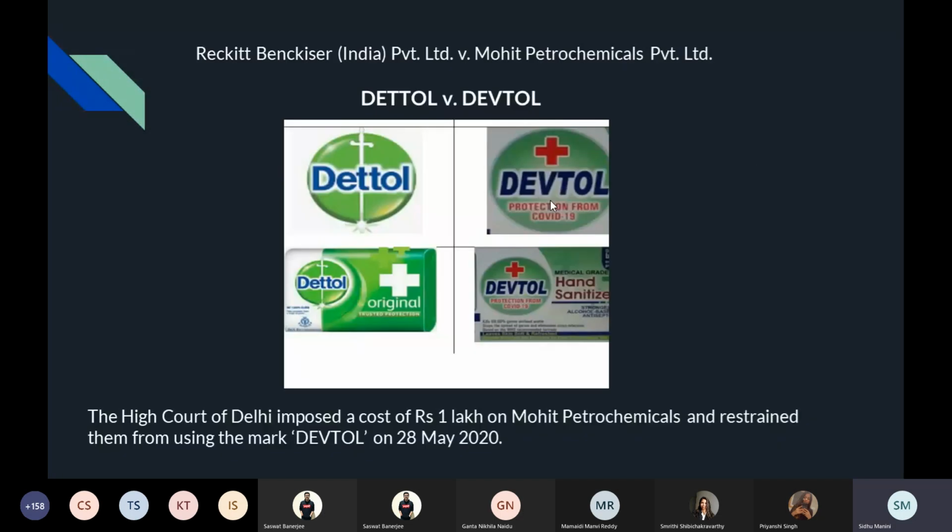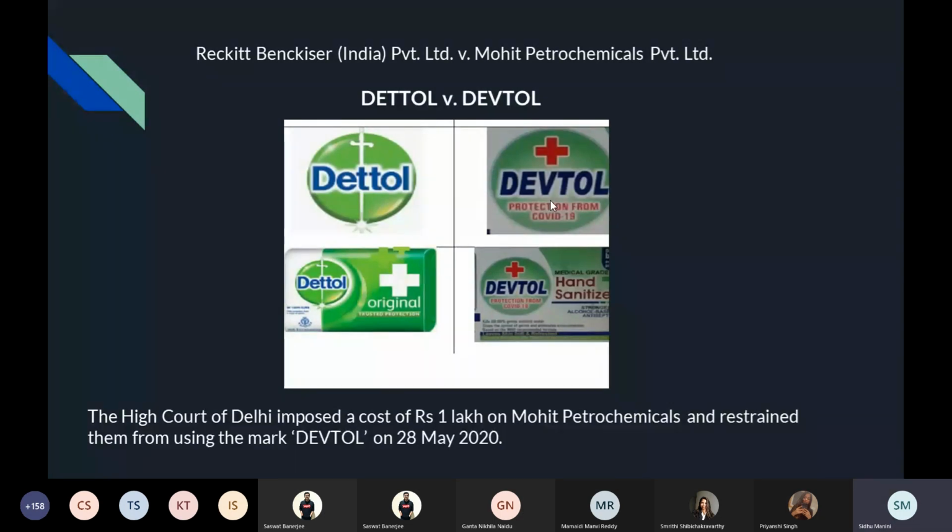Now, the Dettol versus Deftol is a real case. It happened post COVID only. So, in 2020 March, when there was a flow of sanitizers and hand washes in the market, there were some companies that tried to misuse the fear of the public regarding COVID. So, fake sanitizers and fake hand washes flooded the market. One such case was Reckitt Benckiser India Limited versus Mohit Petrochemicals.